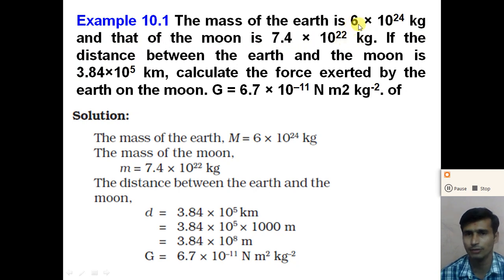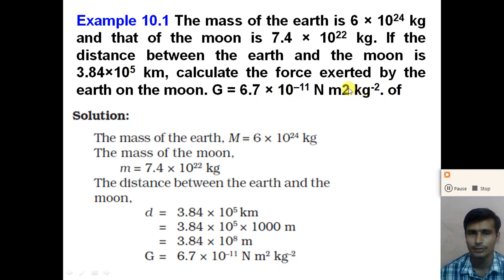So here the mass of the earth and the mass of the moon are given to you, right? Mass of the earth is 6 into 10 raised to 24 kg and the mass of the moon is 7.4 into 10 raised to 22 kg. Now if the distance between the earth and the moon is 3.84 into 10 raised to 5 kilometer, calculate the force exerted by the earth on the moon. Take the value of G as 6.7 into 10 raised to minus 11 Newton meter square kilogram raised to minus 2.